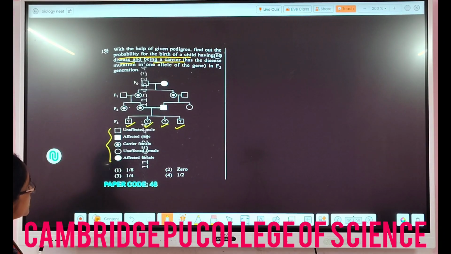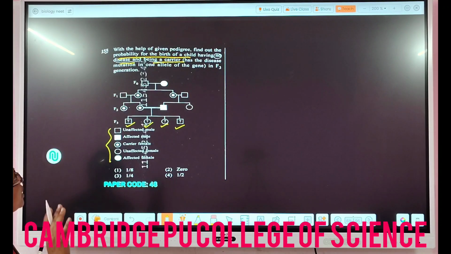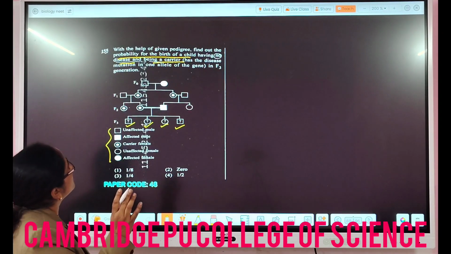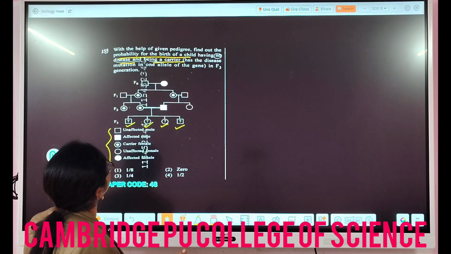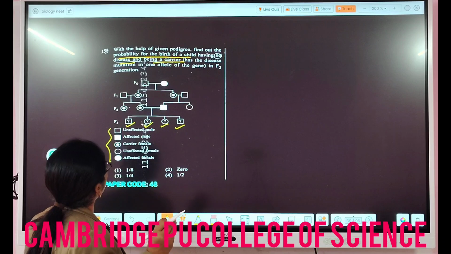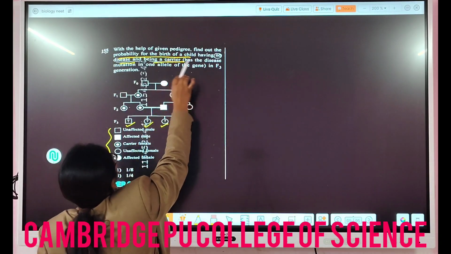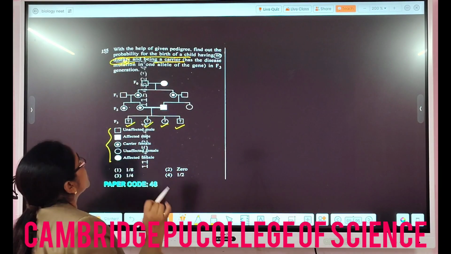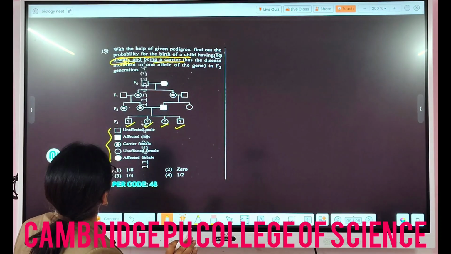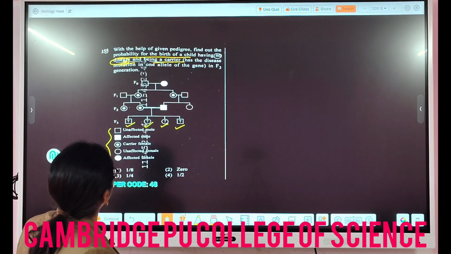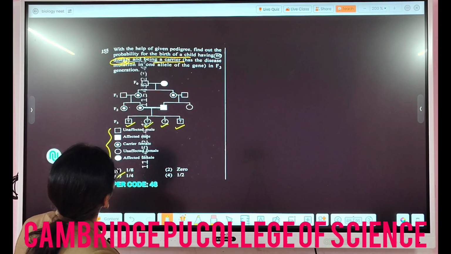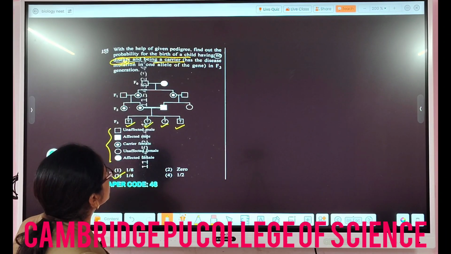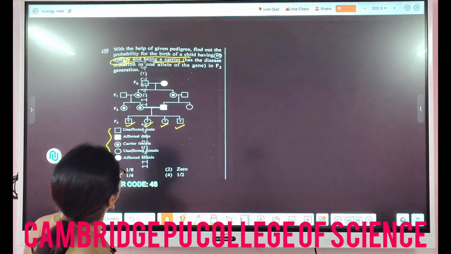So in this case there is a probability of 1/4 in the F3 generation of a child having no disease, which means it will be normal, and being a carrier. There is a possibility of 1/4 because there is a mutation in only one allele of the gene.